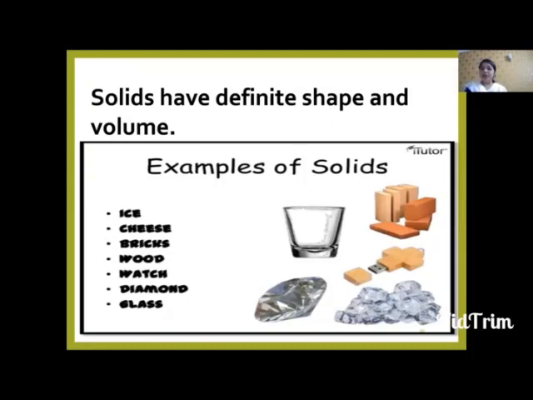The examples of solids are many. Here I have given a few. Even you can find many around you, like pencil, eraser, laptop, mobile, or a glass, anything. Here I have given some examples of solids like ice, cheese, bricks, watch, diamond, glass, many more. So let us try to understand why solids have definite shape and volume. Do you want to see the experiment? Let's see.